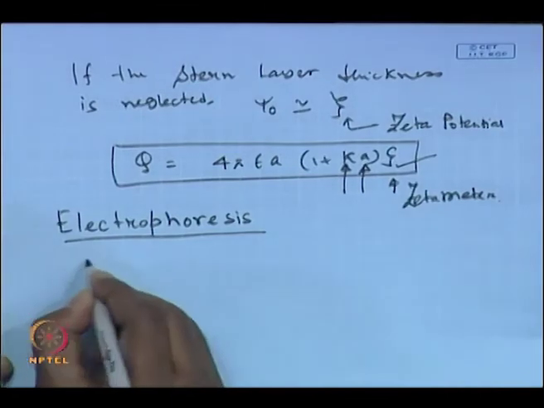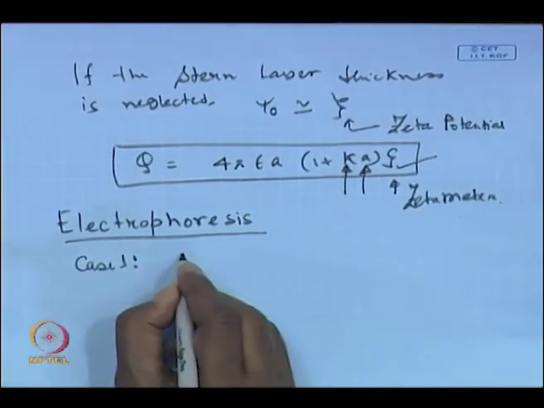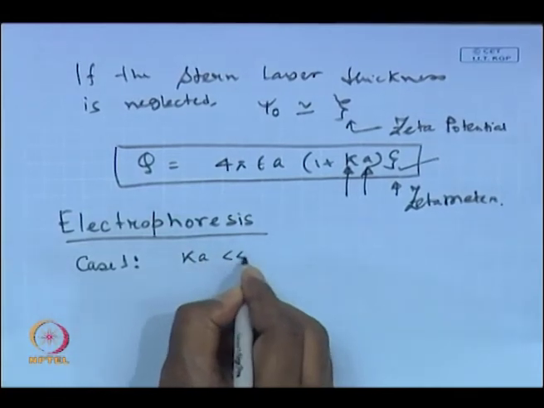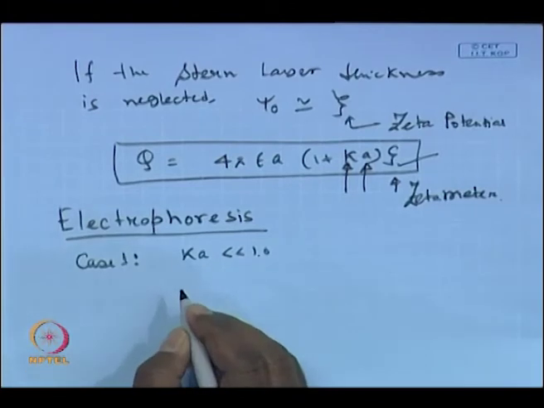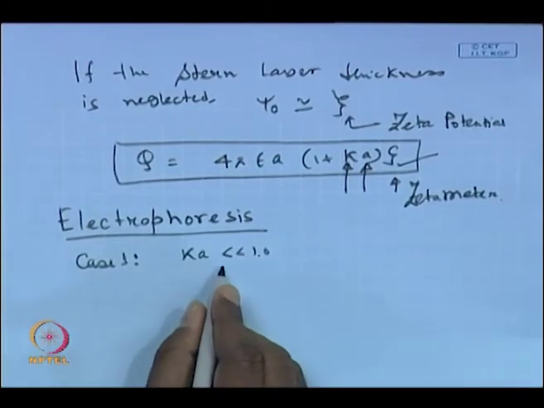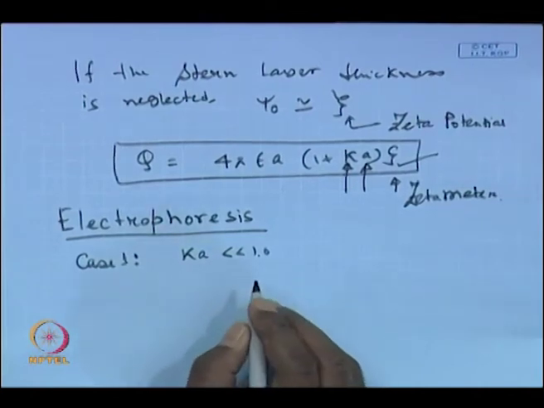There are two cases of electrophoresis that we will consider. Case number 1 is kappa A much less than 1, and case number 2 is kappa A much greater than 1.